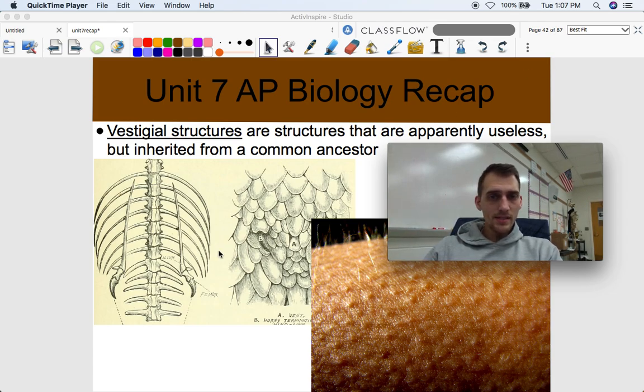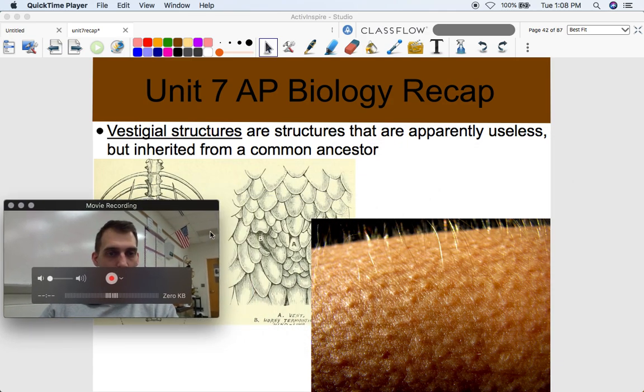So check it out. This is a snake skeleton. What does it look like the snake has? Little legs. It has a femur, and the hip bones. It has an ilium. How is that? Right? Snakes don't have legs, right? But they evolved from species that did have legs, so they still have the bones for legs. That's crazy, right? Why else would they have these bones if they didn't evolve from a common ancestor?